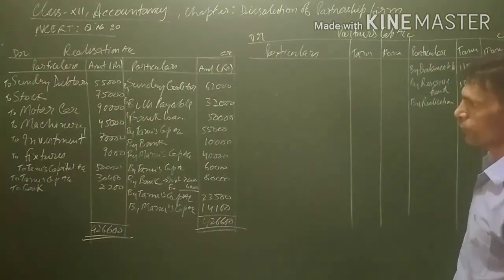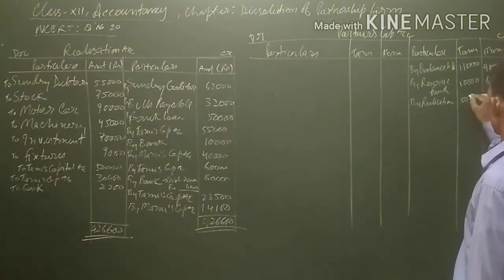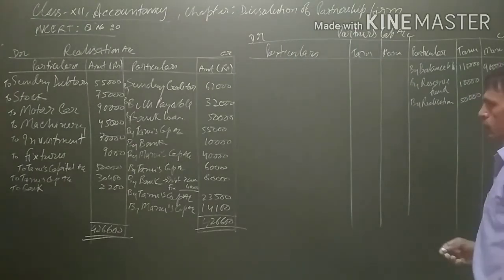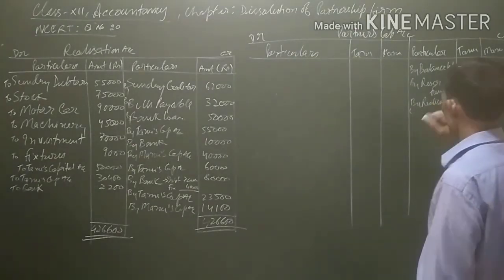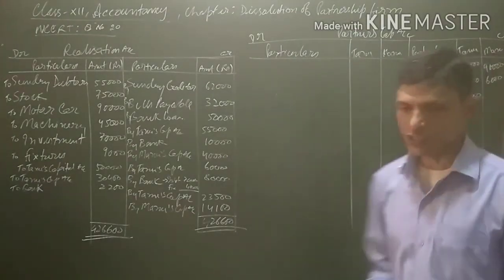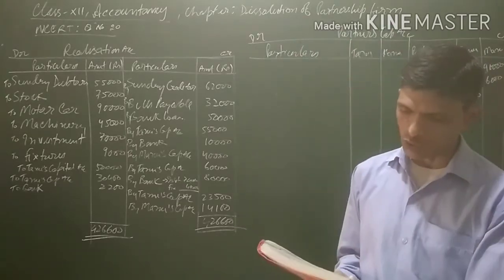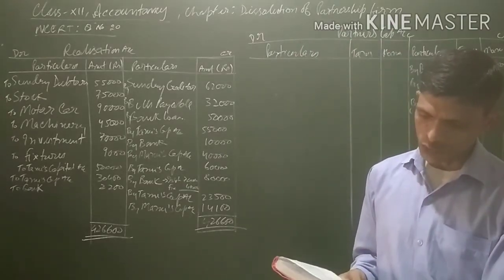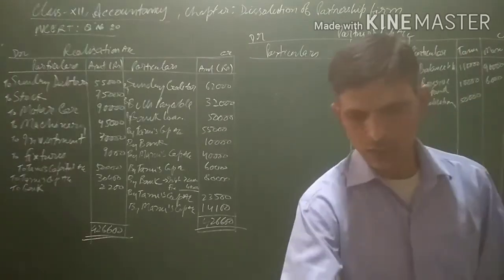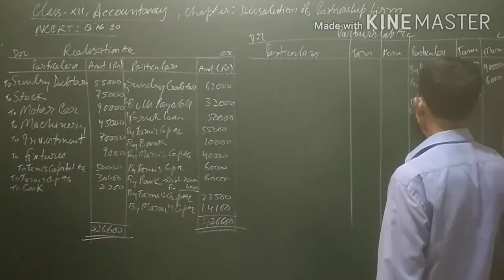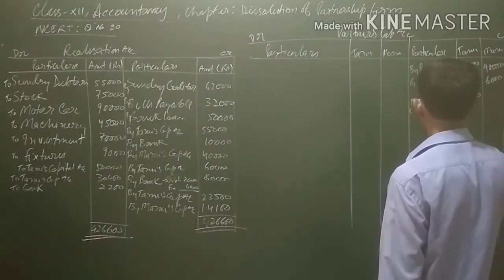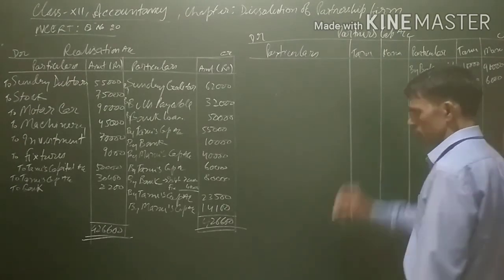This is 50,000. In short, we should write in brackets why this 50,000 is there. This 50,000 was on account of the bank loan which he has agreed to pay. That is, bank loan.